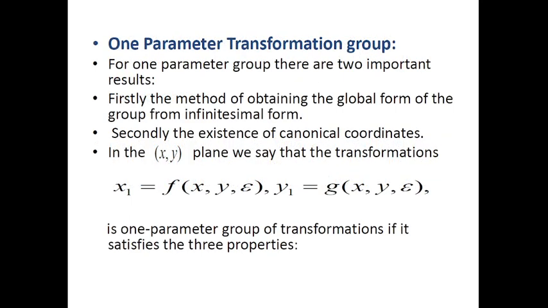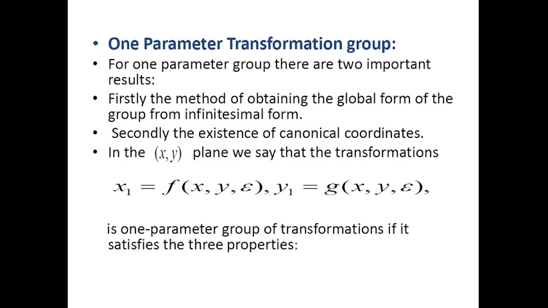Next we are presenting the one parameter group of point transformations, that is, the definition of a one parameter group of transformations. There are two important results. First, we can obtain the global form of the group from the infinitesimal form, and secondly, the existence of canonical coordinates.